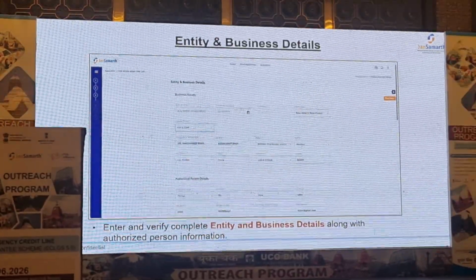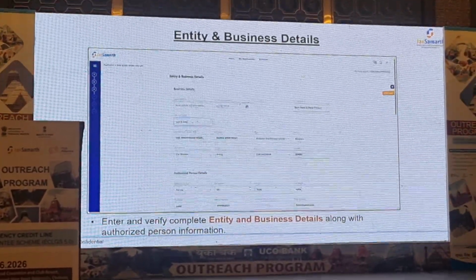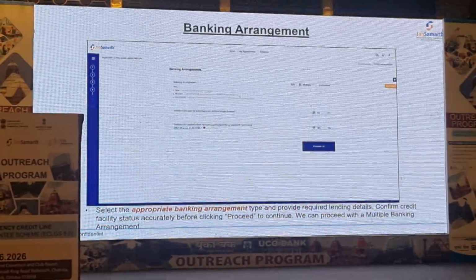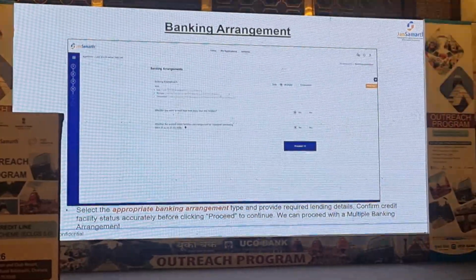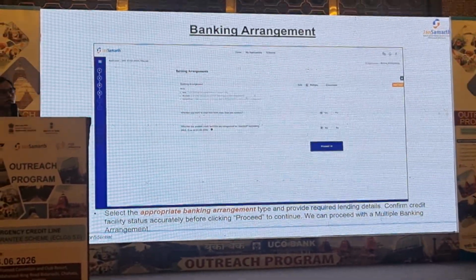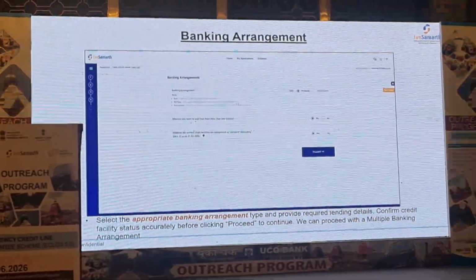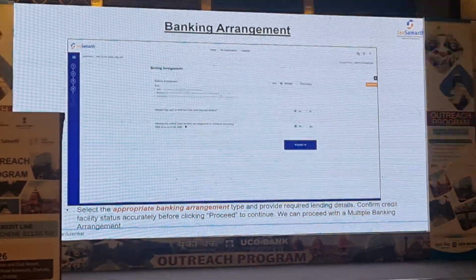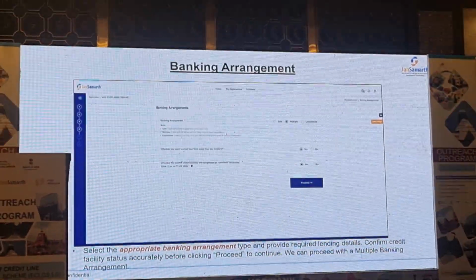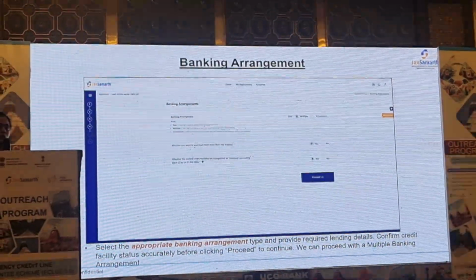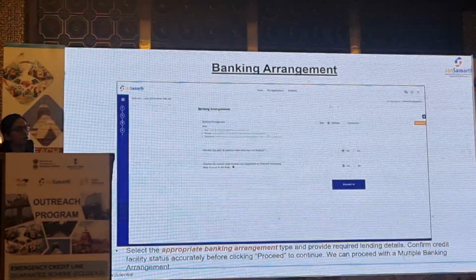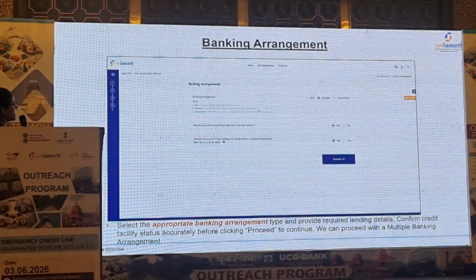Here basic details of the address of the premises and the authorized personnel for that entity have to be entered. This is a very important page, banking details, because overall the limit eligibility depends on this. So make sure a correct selection is made at this stage. We have given an option to the user to go with a single lender or avail the limits with multiple lenders for the proportionate share. So this will be decided basis the second question, as you can see.